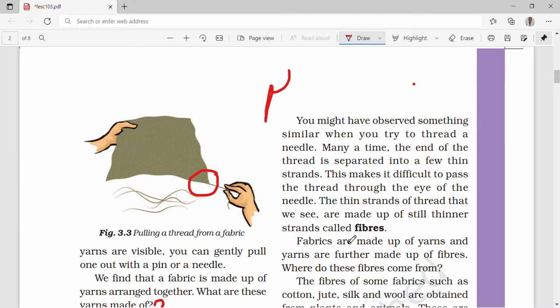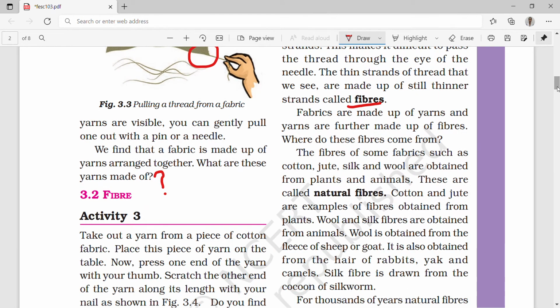So I have this thread here and I have thin strands here, and when I rub these strands also, I get more strands. These are known as fibers. The thin strands of thread are known as fibers. Fabrics are made up of yarns and yarns are further made up of fibers.